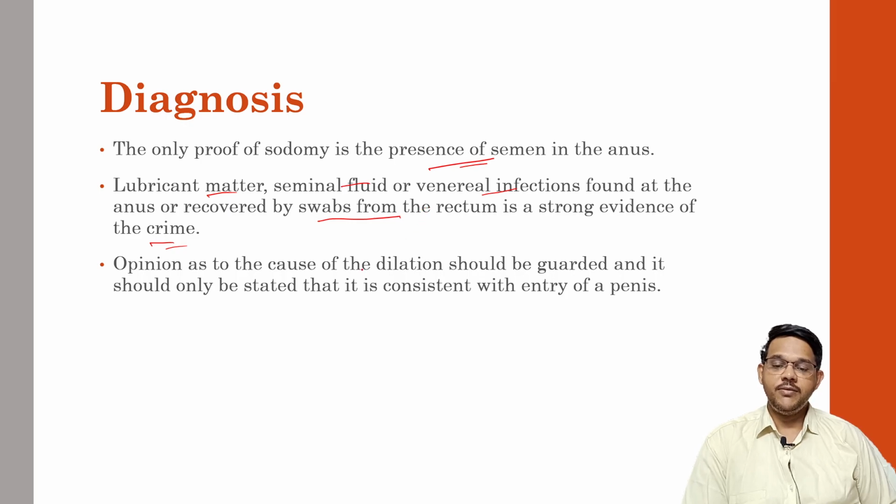The opinion should be reserved. Mainly, the cause of dilatation of the anus should be guarded, and it should only be stated that it is consistent with the entry of a penis. So if dilatation of the anus is present, we can only opine that there are signs of anal penetration. Other than that, we can't opine whether penetration was there or not. And if semen is present, only then can you confirm that sodomy was present.